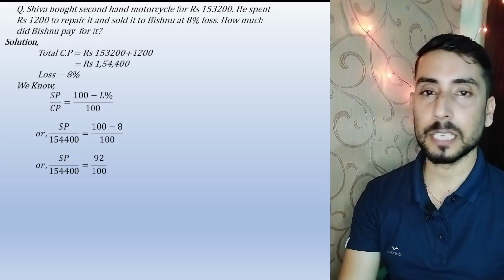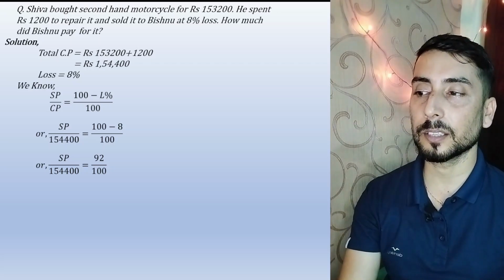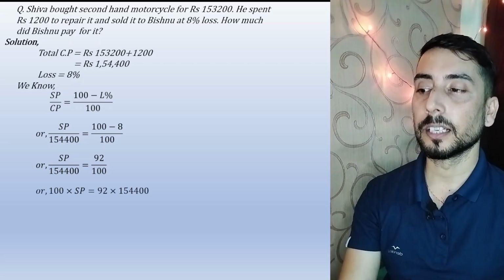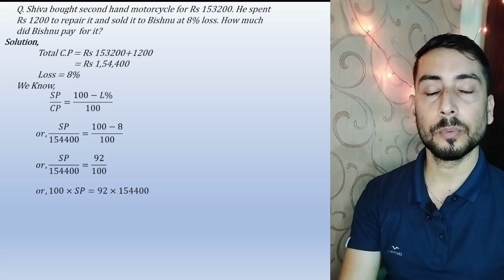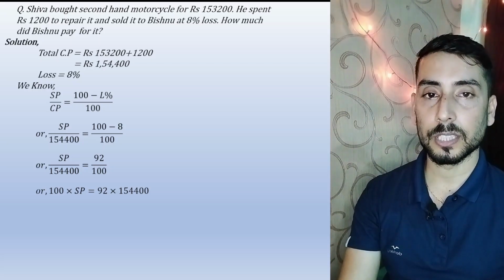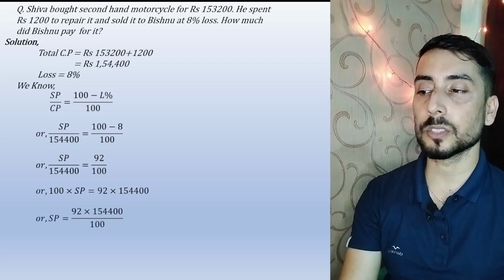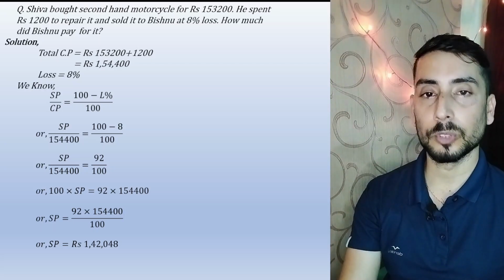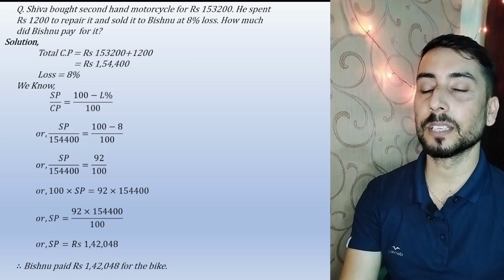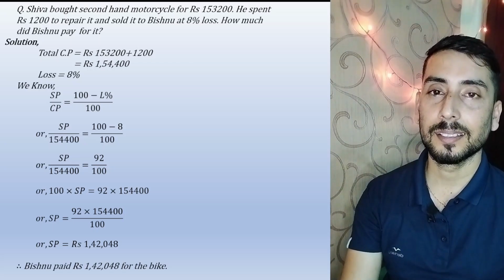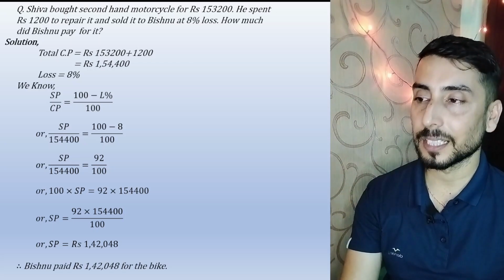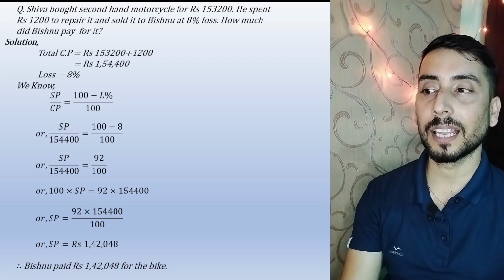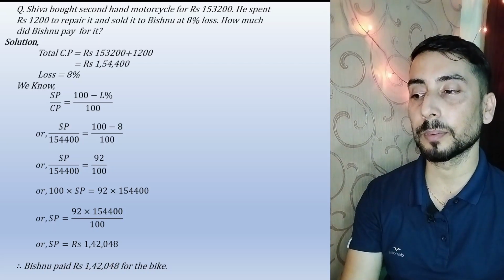Cross multiplication, and especially cross multiply to that term which is missing, like SP into 100, 100 into SP, whereas 92 and 154,400 will multiply to each other. So it becomes SP equals to rupees 1,42,048, and this amount should Vishnu has to pay for the bike to the Siva. That's why initially Siva paid 1,52,400, but he got only 1,42,400.